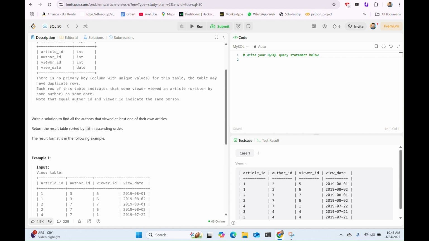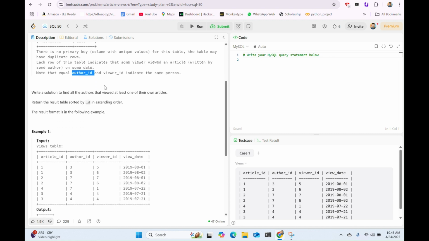Note that equal author ID and viewer ID indicate the same person. If you match the author ID and viewer ID and find that they are equal, this indicates that they are the same person.